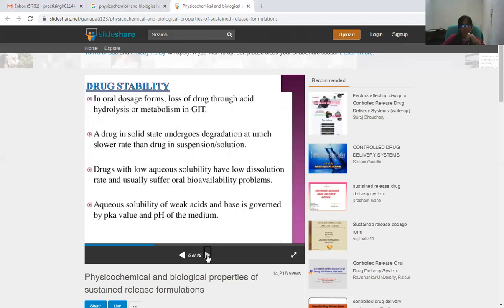So now we come to the drug stability. In oral dosage forms, there is loss of drug through acid hydrolysis or metabolism in the GI tract. A drug in solid state undergoes degradation at a much slower rate than a drug in suspension and solution. The drugs with low aqueous solubility have a low dissolution rate and usually suffer oral bioavailability problems, and aqueous solubility of weak acids and bases is governed by pKa value and pH of the medium.